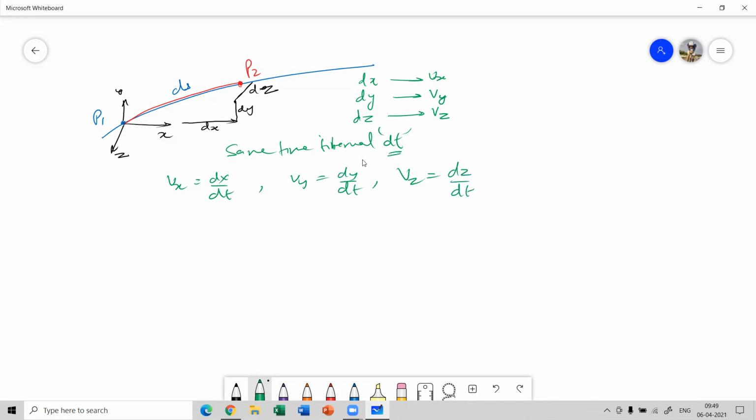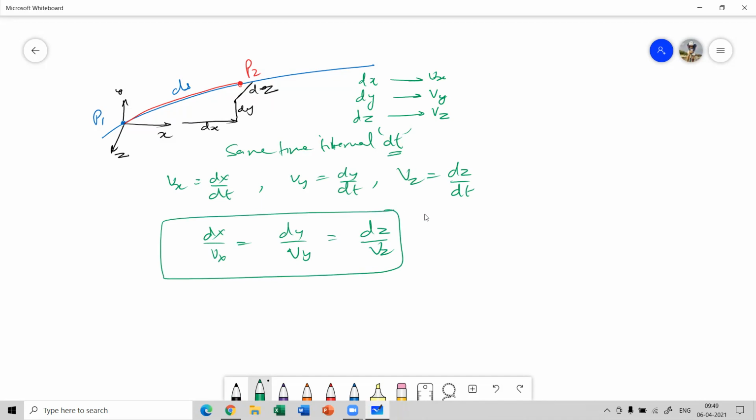Now, if the time interval is the same, can we say that dx by Vx is the same as dy by Vy is the same as dz by Vz? So that's the equation of your streamline. So this is the equation of your streamline.